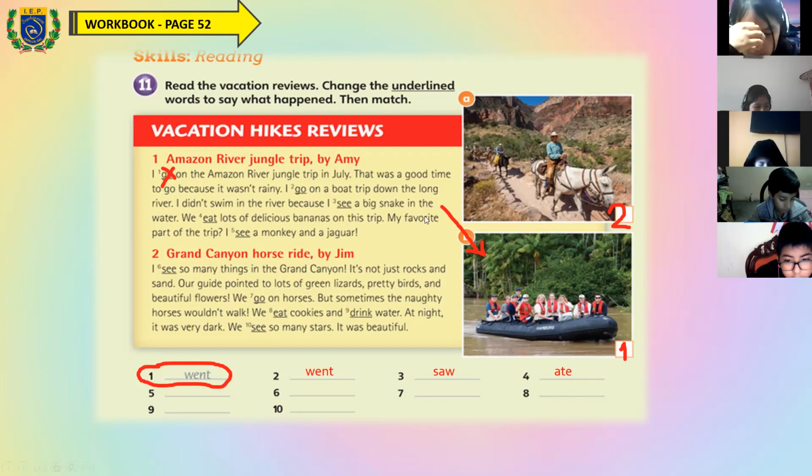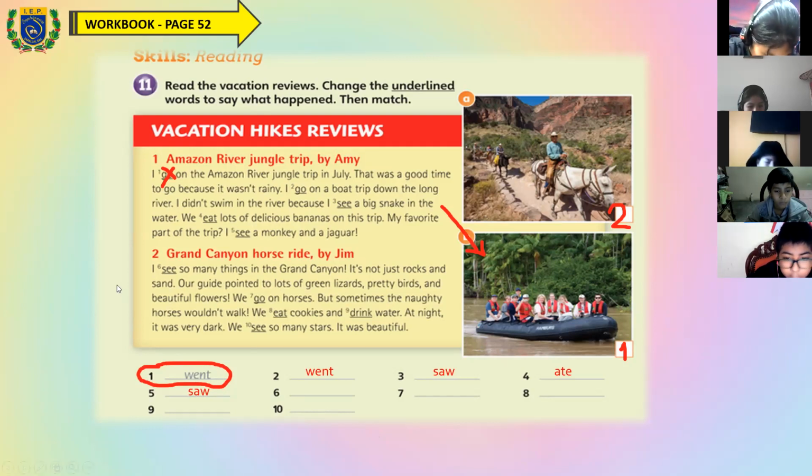Continue. My favorite part of the trip, or it's a question. My favorite part of the trip? I see a monkey and a jaguar. Okay, I see, this is present. It's incorrect. What is the past? Okay, the number 5, volunteer. Okay, Jara. Saw. Very good, Jara. I saw a monkey and a jaguar.